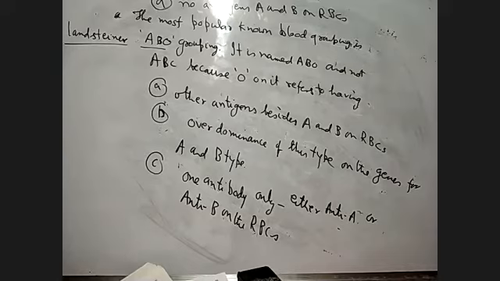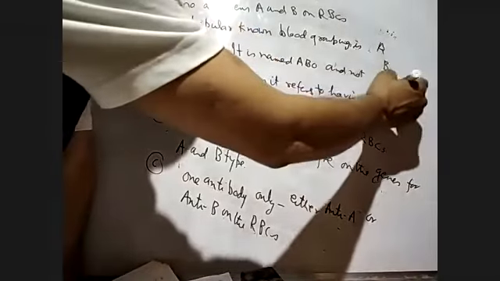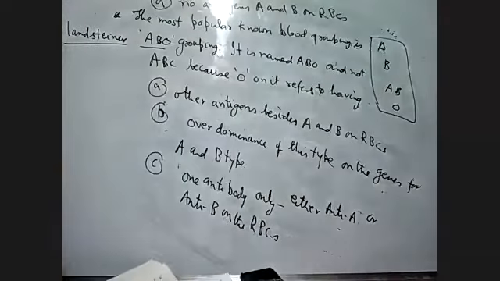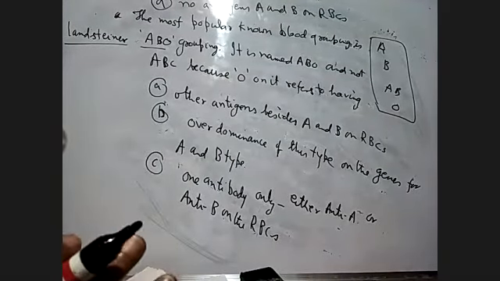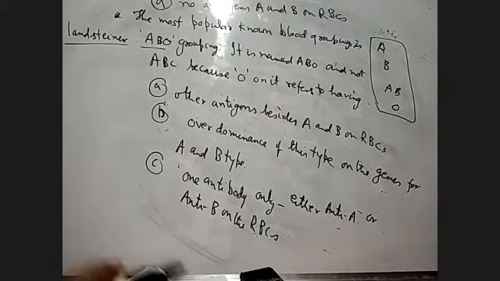Each group of the population represents a blood group, and we know now there are four types of blood group: A, B, AB and O. Landsteiner divided the human population into four types based on the blood grouping.